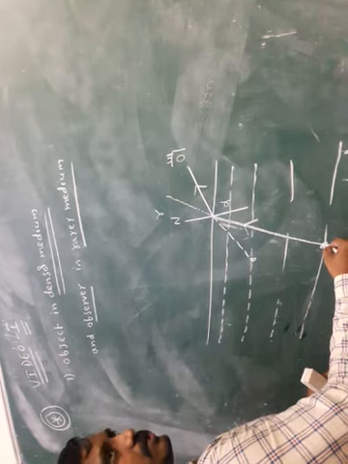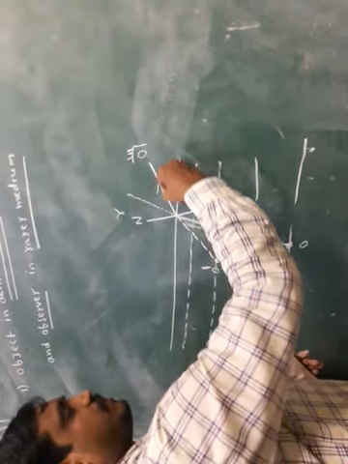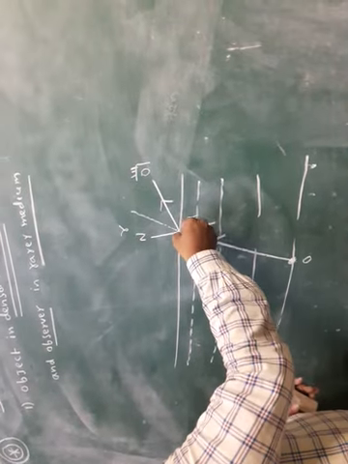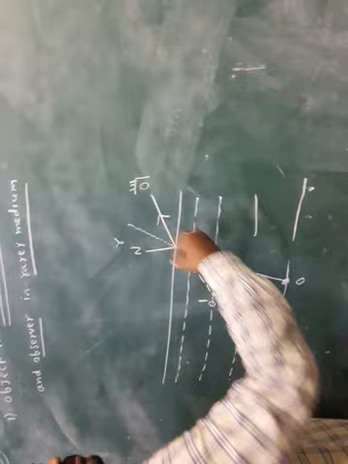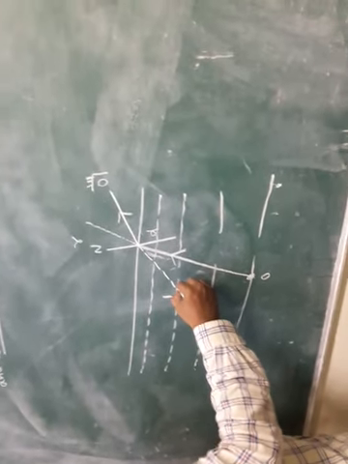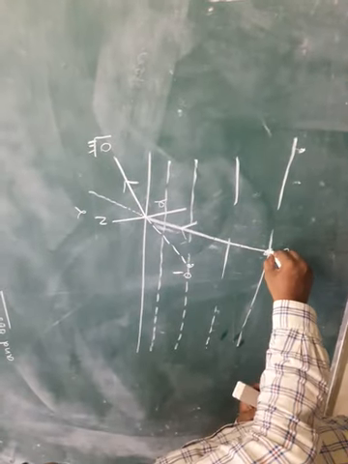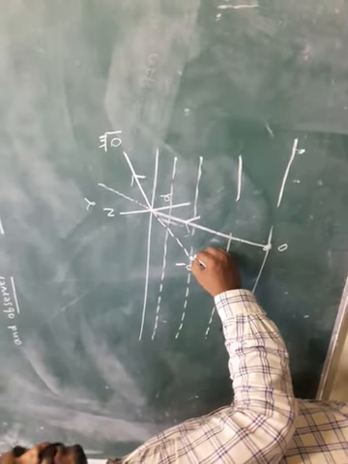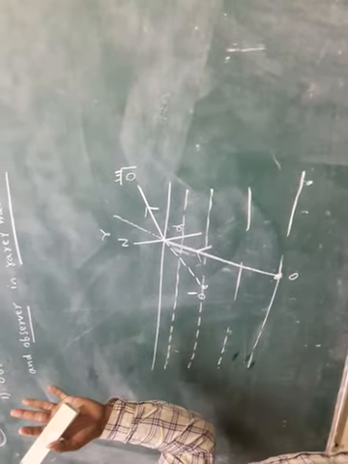This is the object, but this object appears here because of refraction. Light ray coming from denser medium to rarer medium will be bent. It will be extended. Here the object appears. This is the original object. This is the apparent object because of bending of light.